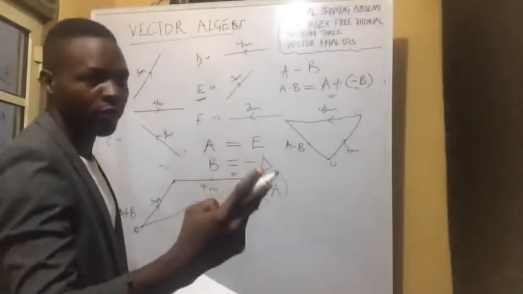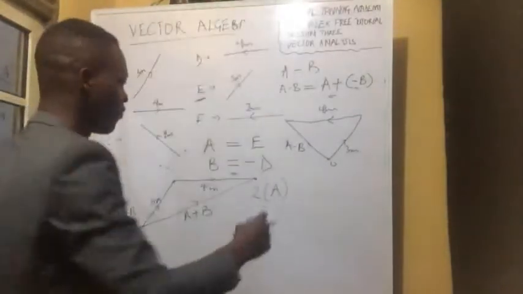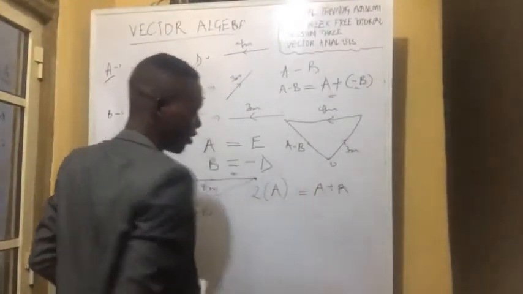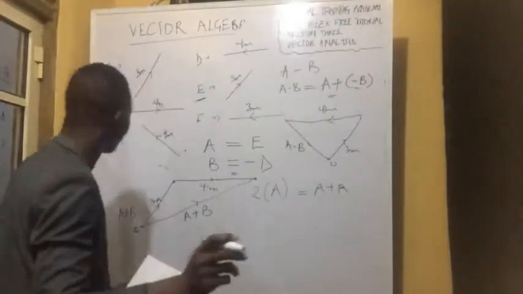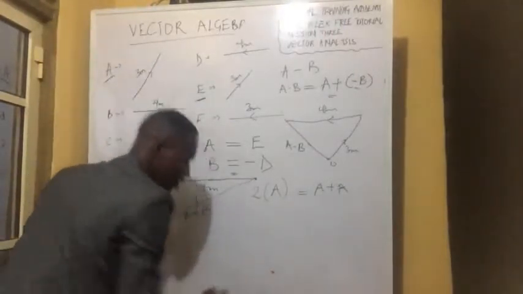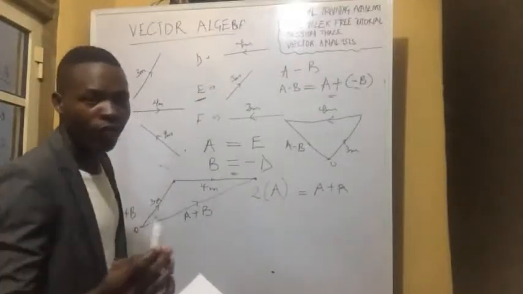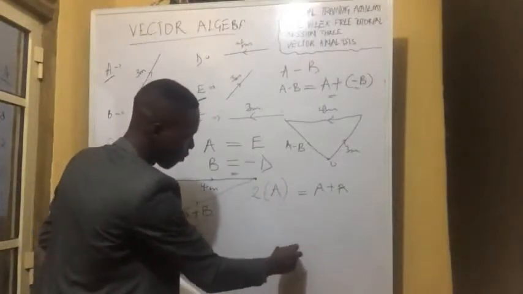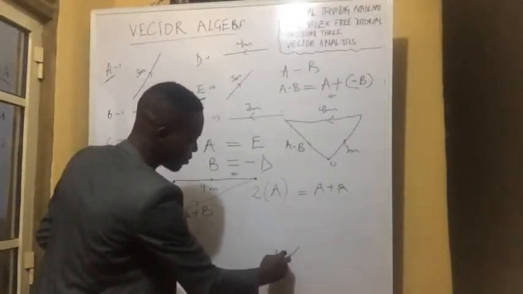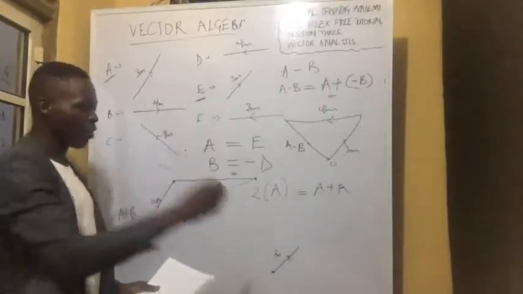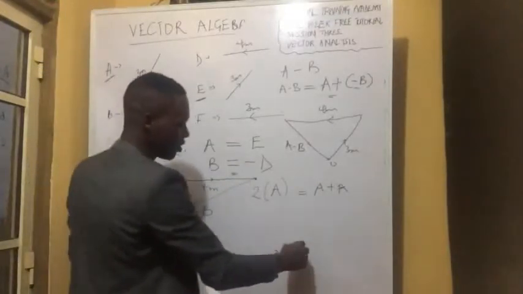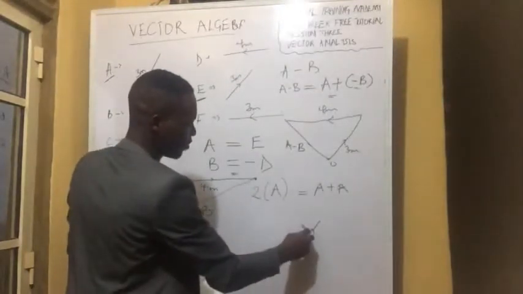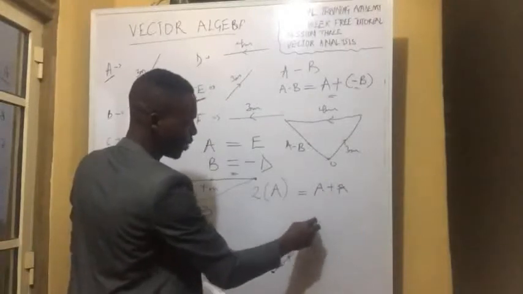When they say double of something, that means that thing plus itself. So this is the same thing as saying A plus A. So look at how the graph would be now. Let's say this is our origin. Going from this point, we go 3 meters. So we add another one from this our new origin, and we go 3 meters. So this will be our destination.